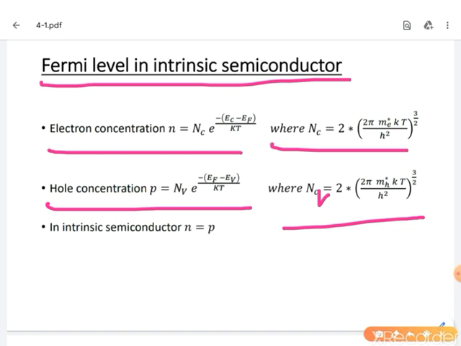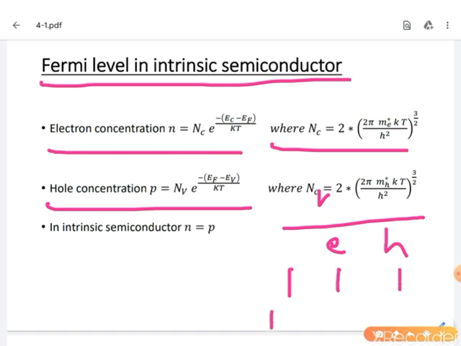Normally, how are electrons and holes created in a semiconductor? Simply by breaking covalent bonds. These are the electrons and these are the holes. When one covalent bond breaks, one electron and one hole are created.